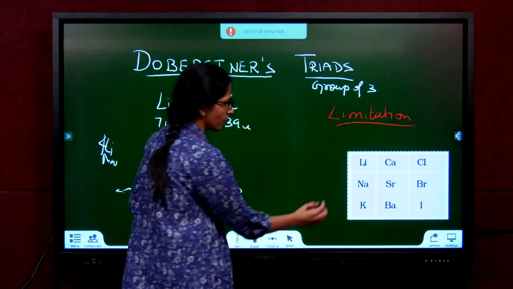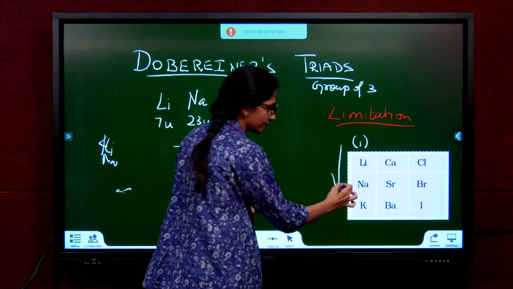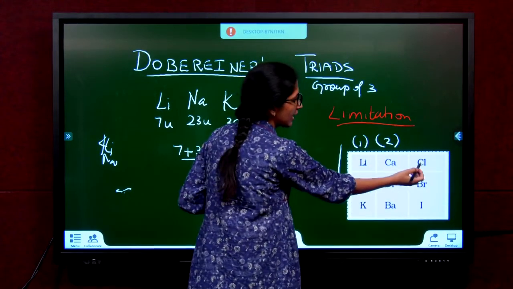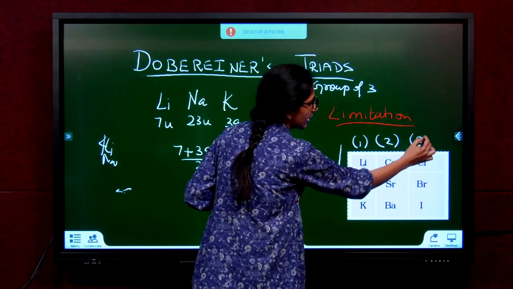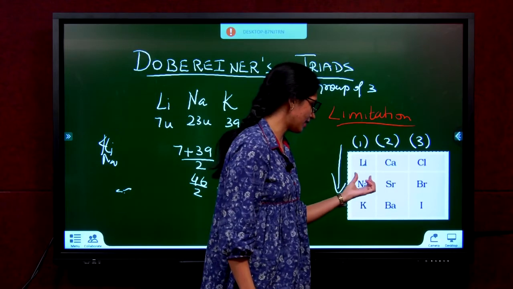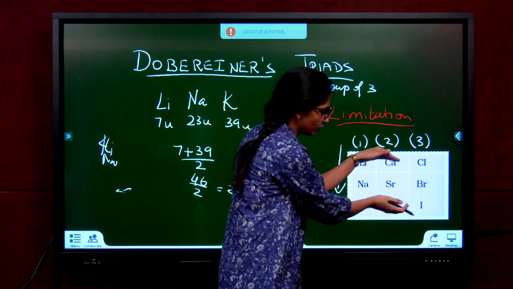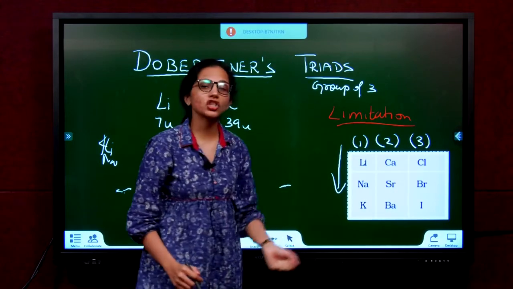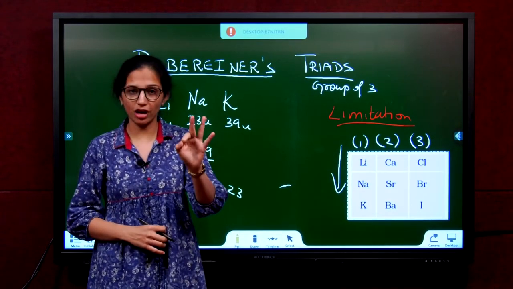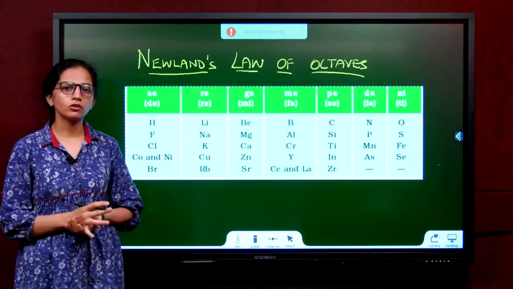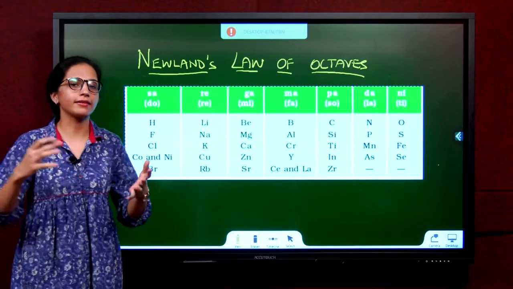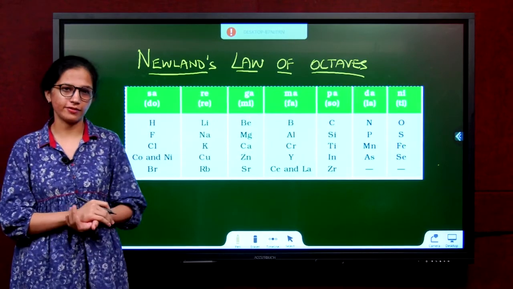The first group was lithium, sodium, potassium, in this order. The second group was calcium, strontium, barium. And the last one, chlorine, bromine, iodine. These had similar properties, and if you check the center element's atomic mass, it is the average of the other two. So the limitation was that the law was applicable only for three triads, or 9 elements. Dobereiner started classifying, and due to his failure, other scientists began showing an interest in classification.